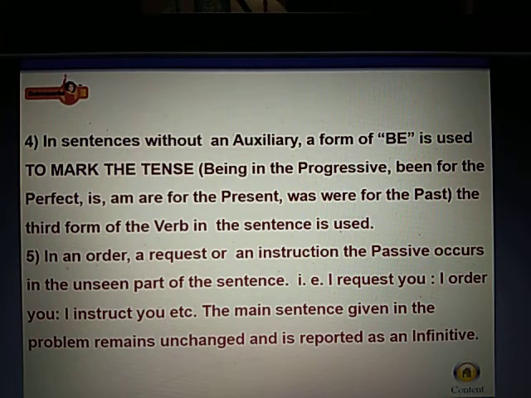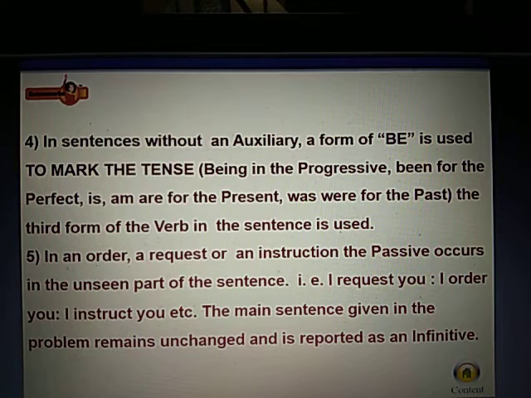In an order, a request or an instruction, the passive occurs in the unseen part of the sentence. That is, I request you, I order you, I instruct you, etc. The main sentence given in the problem remains unchanged and is reported as an infinitive.